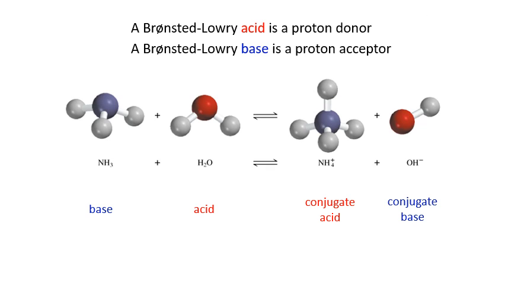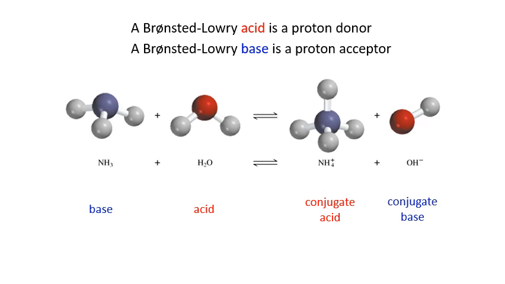So a Bronsted-Lowry acid is a proton donor. A Bronsted-Lowry base is a proton acceptor. The base accepts a proton from the acid to become the conjugate acid. Another way of looking at it is that the acid gives a proton to a base to become the conjugate base.